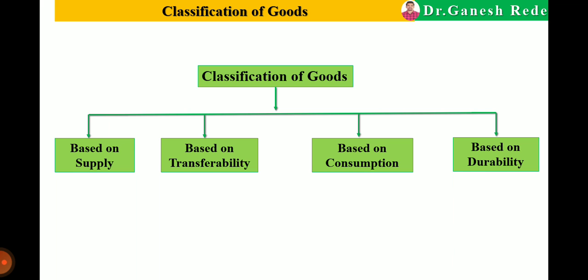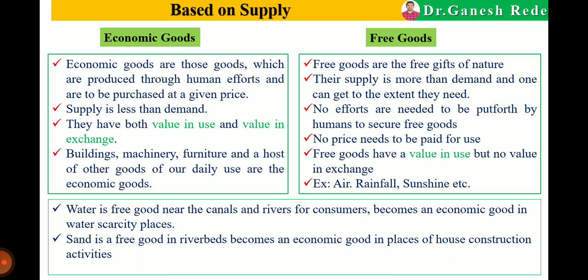First we will discuss the classification of goods based on supply. Based on supply, goods are classified as economic goods and free goods. Which are the economic goods and which are the free goods? Firstly I will discuss free goods.